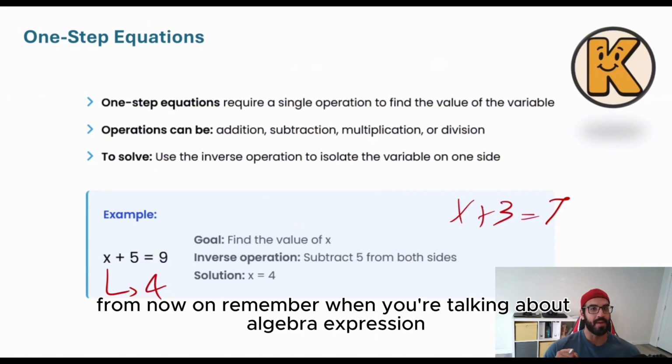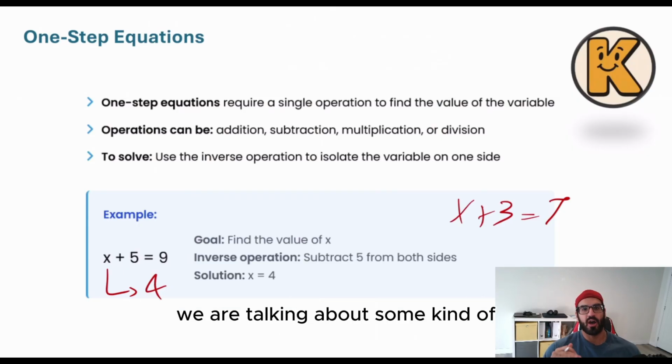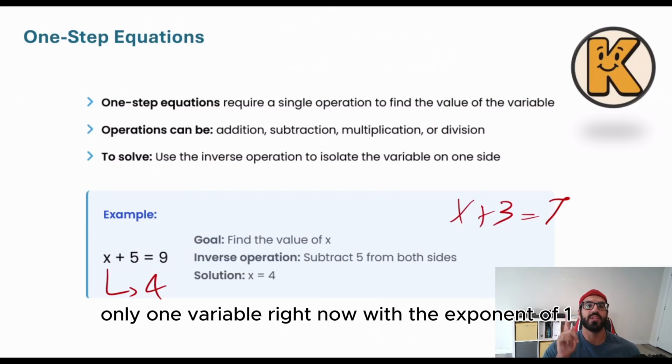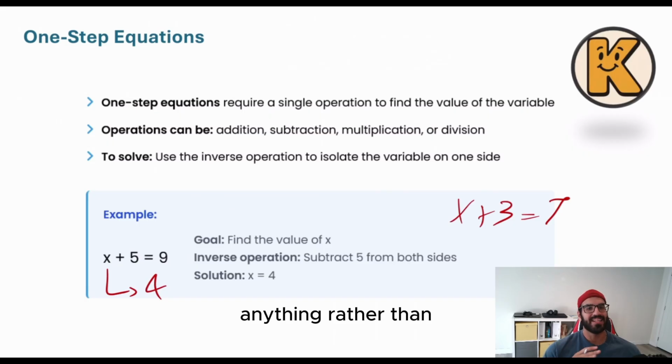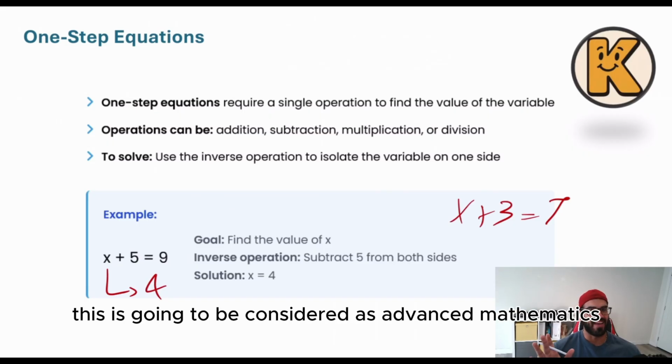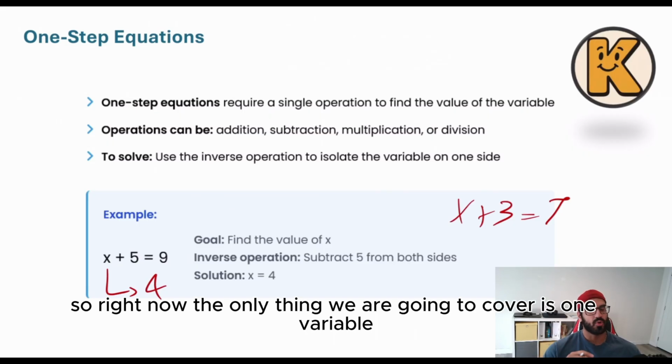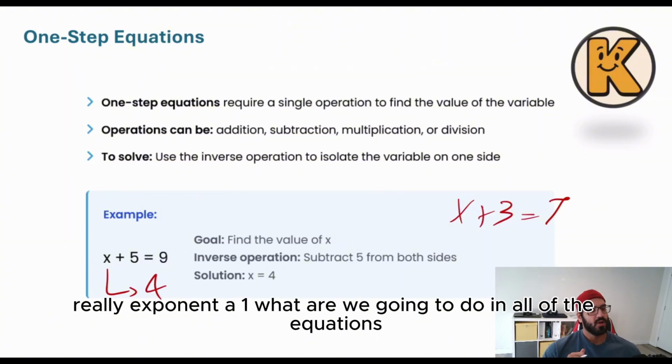From now on, remember, when we are talking about algebraic expression, we are talking about only one variable right now with the exponent of 1. Anything other than this is going to be considered as advanced mathematics. What are we going to do?